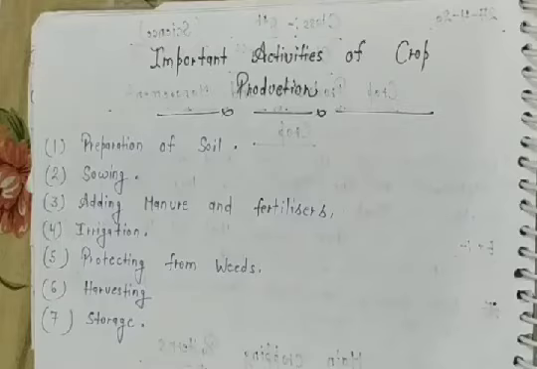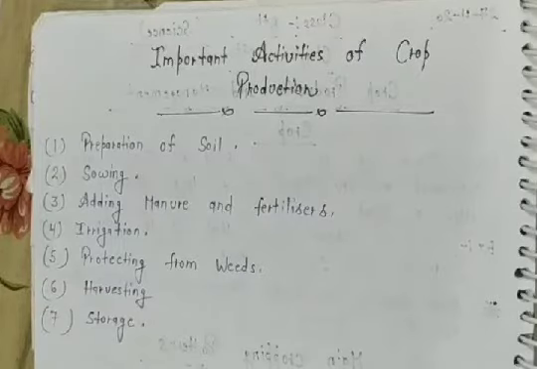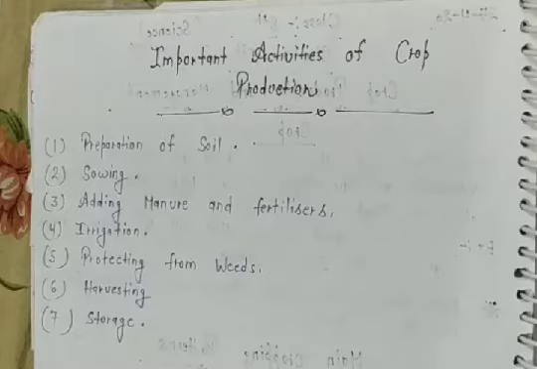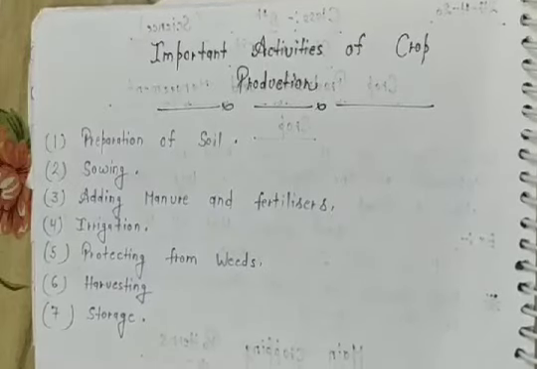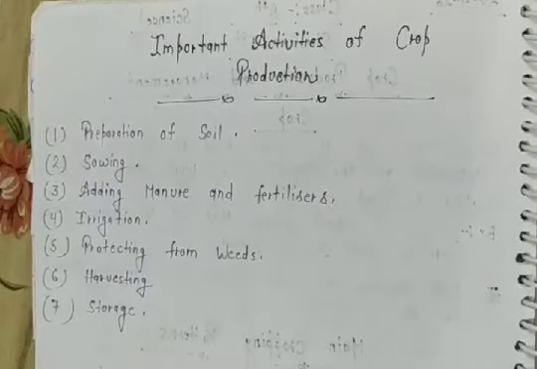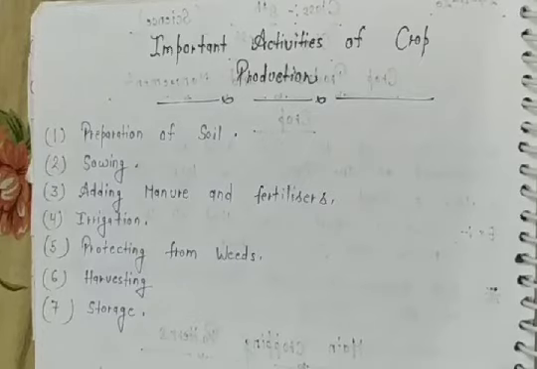Third, adding manure and fertilizers, very important materials for the crop. Fourth, irrigation. Fifth, protecting the crop from weeds. Next, harvesting. And the seventh and last activity of crop production is storage. A very important step.